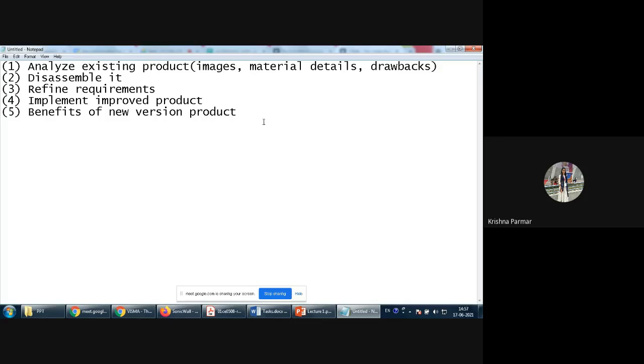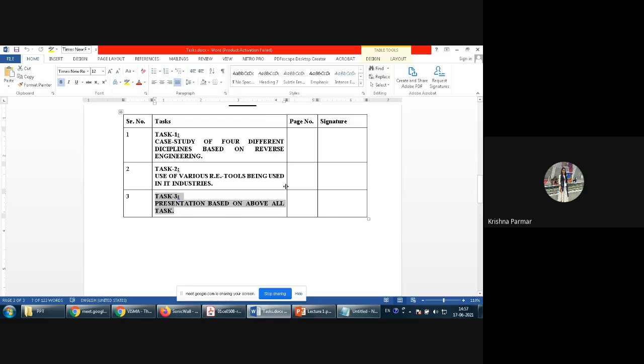But make sure when you come in next lab, this task you need to complete: group formation and title of your 4 case study and some basic knowledge about it. I'm not asking that you create the report of it, but at least group formation and 4 case study title and the information regarding that you need to study it.